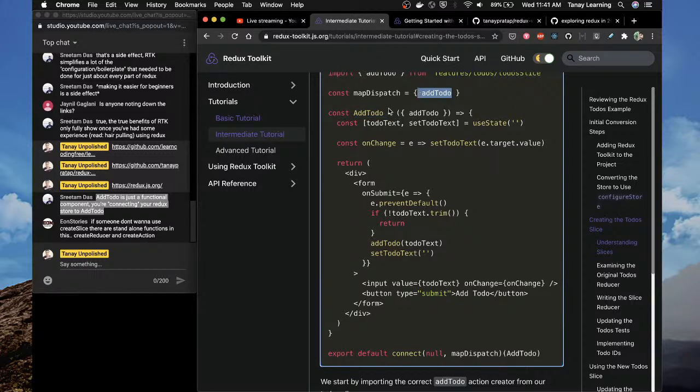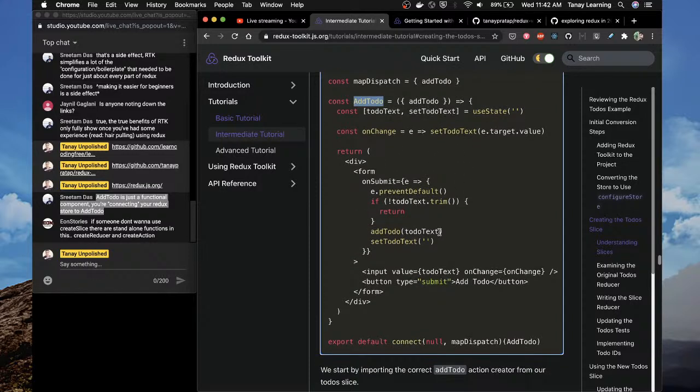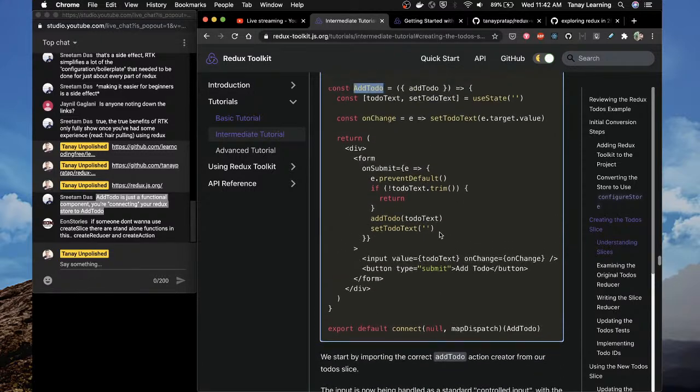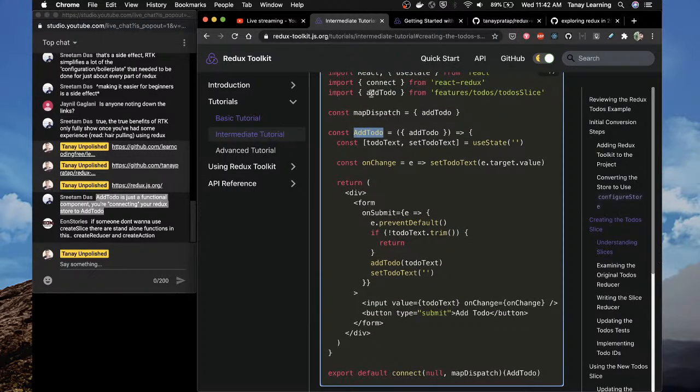Add to do action to add to do component. That's all you are doing, and nothing else. So you're passing that prop, and to pass that prop, you have to do map dispatch and connect, two things.